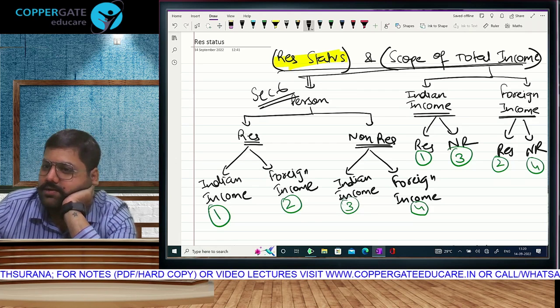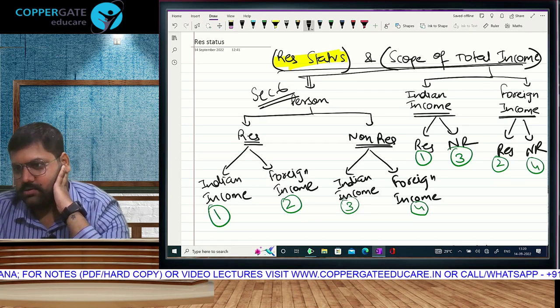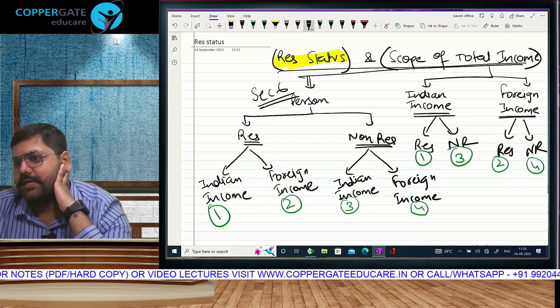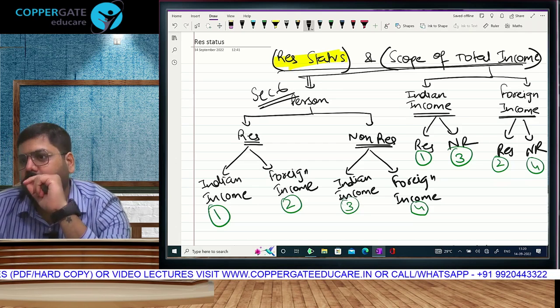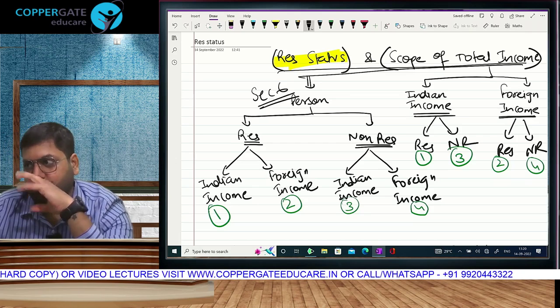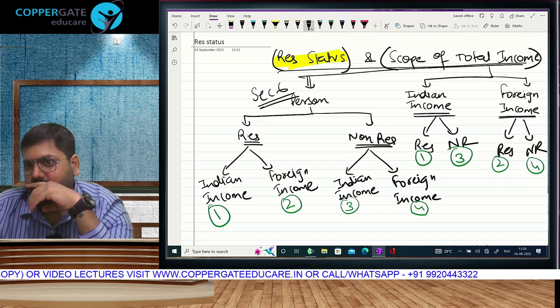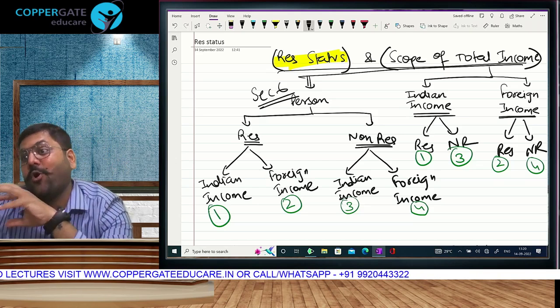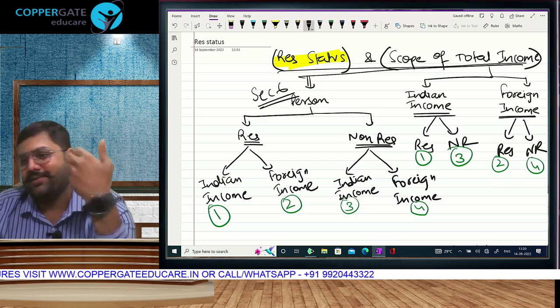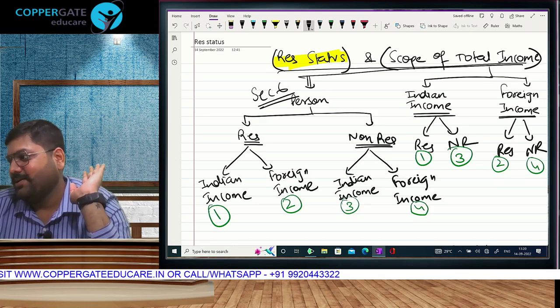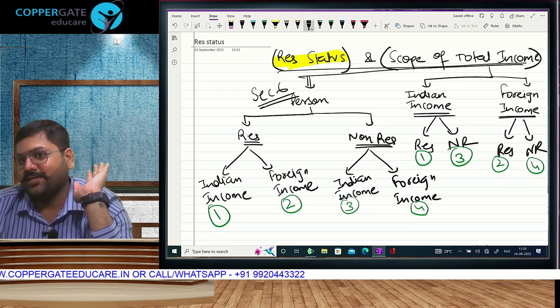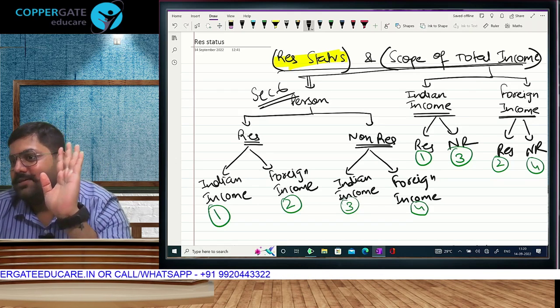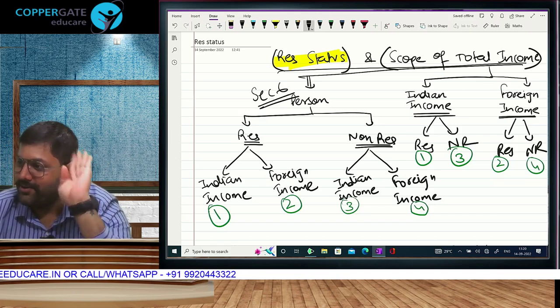Now let law remain in law. Okay? Because tax residential status may be similar but not the same, so do not mix it up. It would have been good if there was one common system, if for any law of the country, this is the definition of resident, same definition in all the laws. But that is not the case. So let law remain in law.